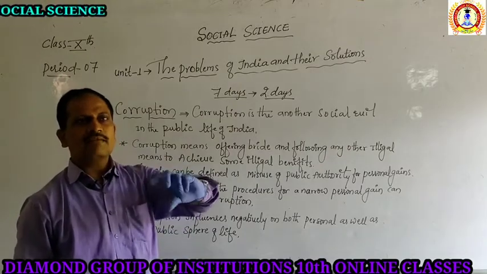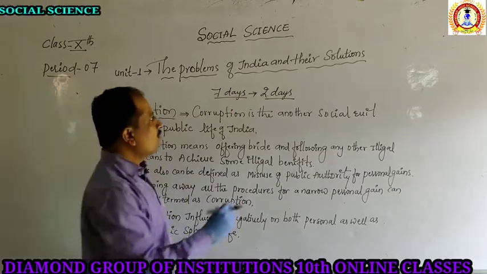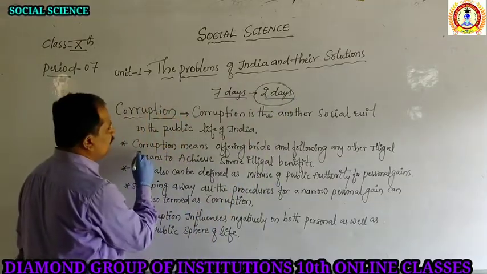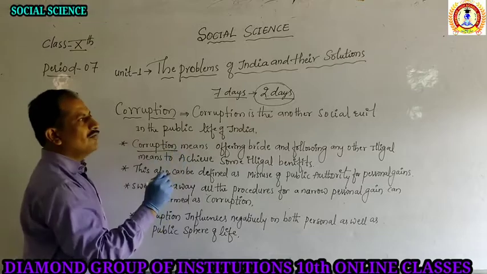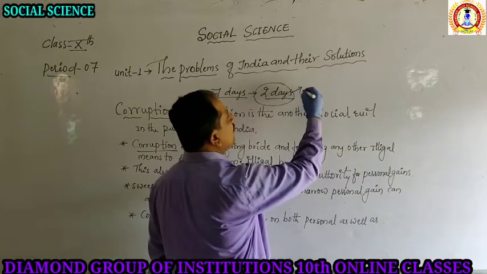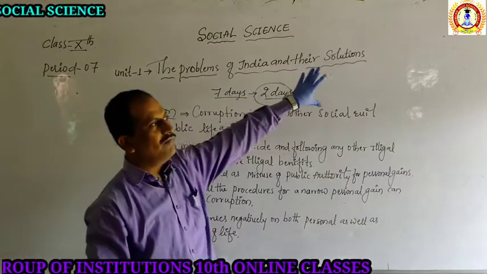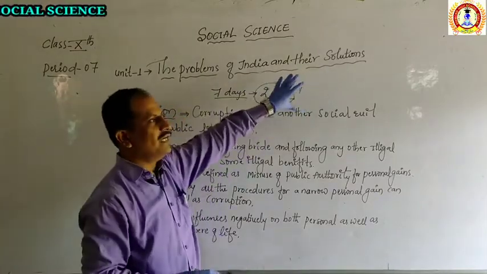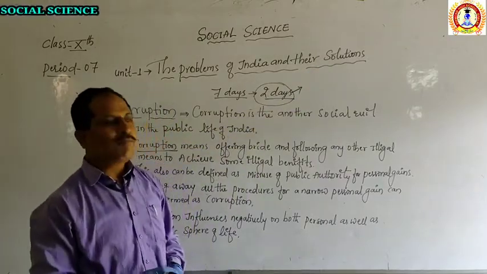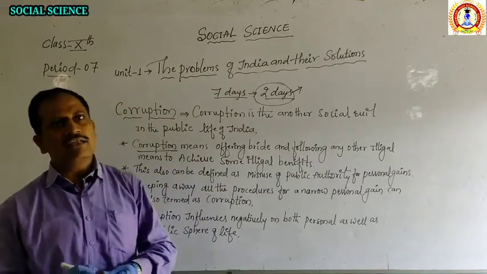You know, some agents are there in between the officers and the customers or the public. These agents are considered corrupt agents, and not only the agent is corrupt, but also the person who signs the documents within 2 days instead of 7 days. That officer also gets some benefit from this agent and gives the certificate in a short period. That point itself causes corruption. I think now you got an idea about corruption.